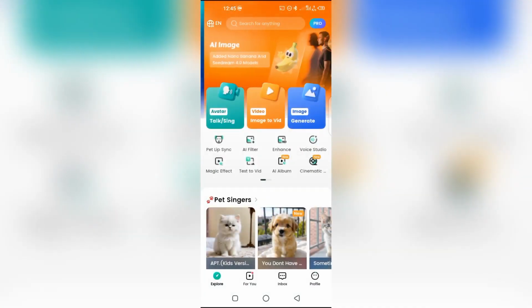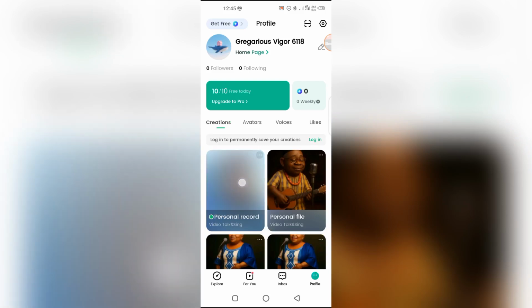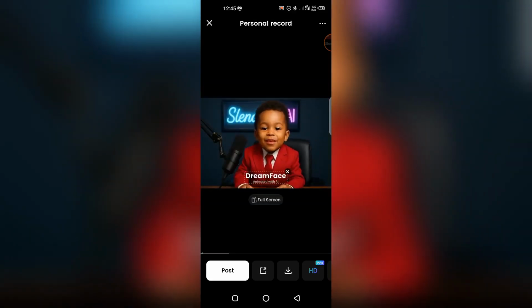And so under here, profile, you can see all that you have animated before, and the one that is being animated now, which is that one, is 7%. So when you tap it, it takes you back to the here. So it has been animated.